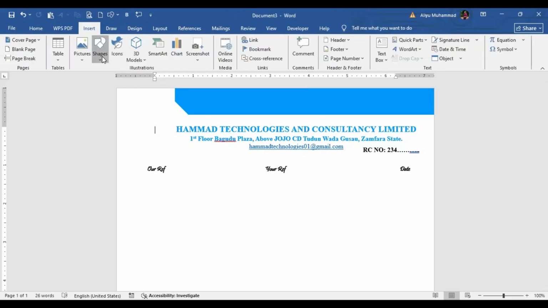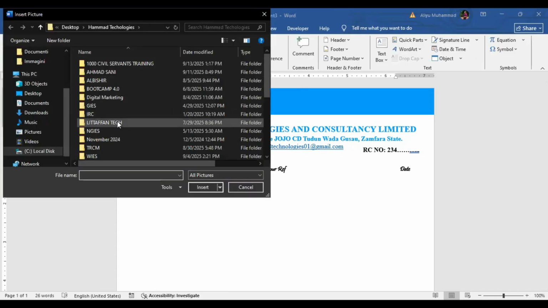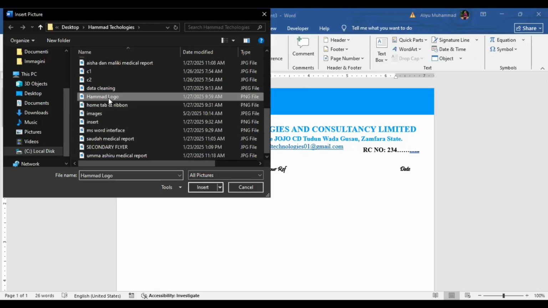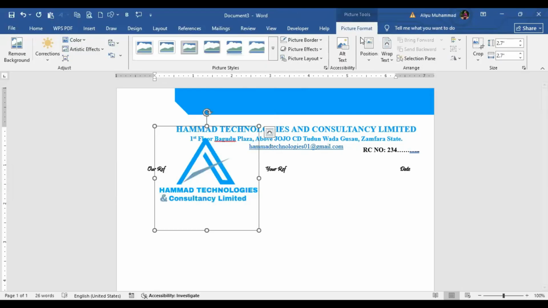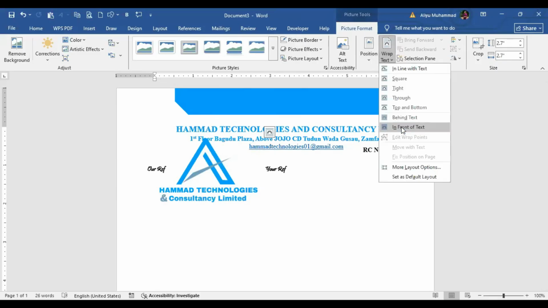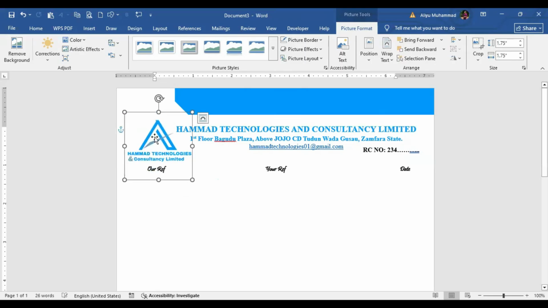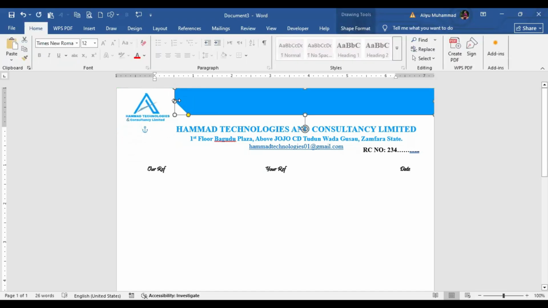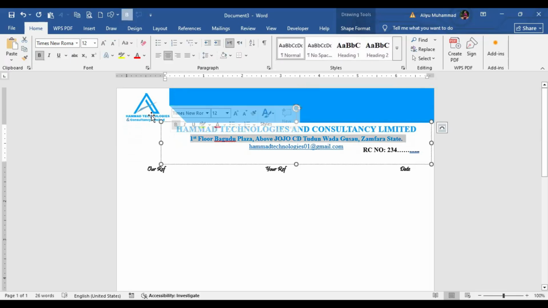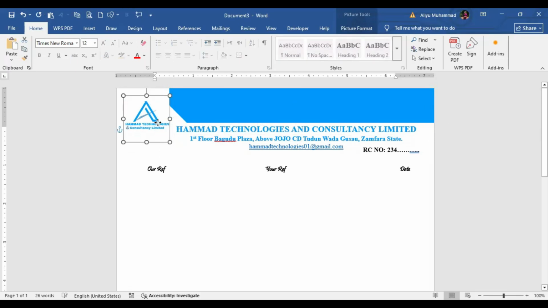So now let's insert our picture, our Hammad picture. You just come to insert. Then give it in front of text. Then we'll reduce it small. I think this is okay. Hope you are all seeing what I'm doing.